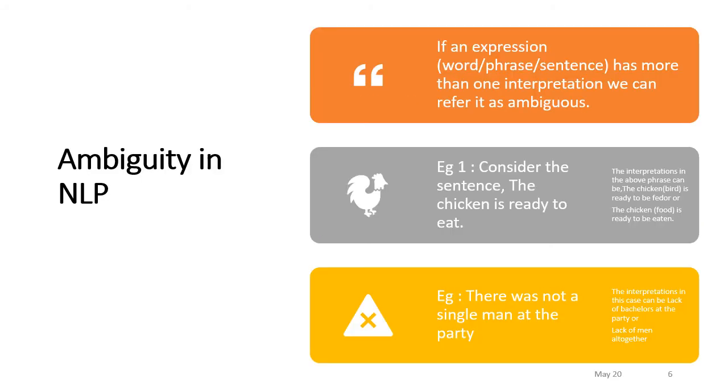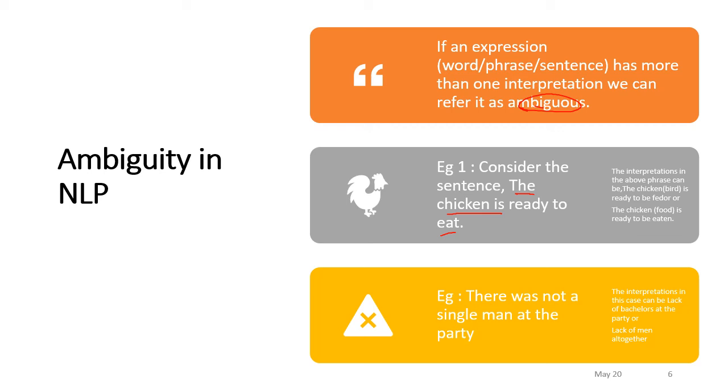In ambiguity as well, if an expression, word, phrase, or sentence has more than one interpretation, we can call it ambiguous. For example, we can consider the sentence "The chicken is ready to eat." What about the interpretation of this sentence?